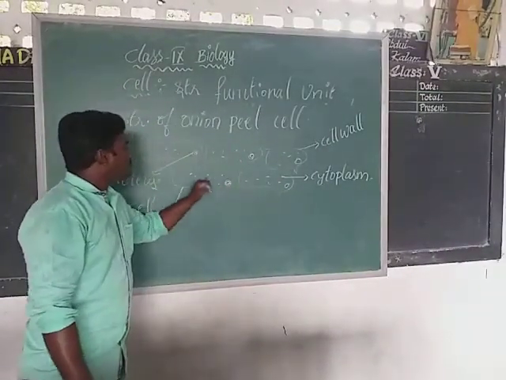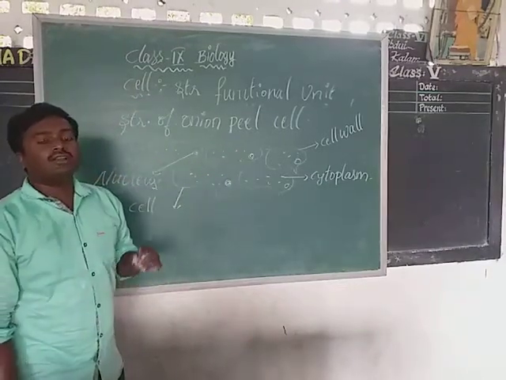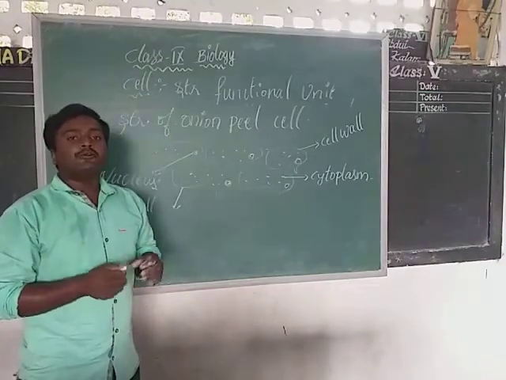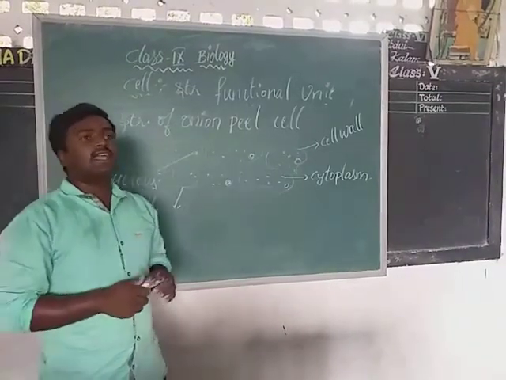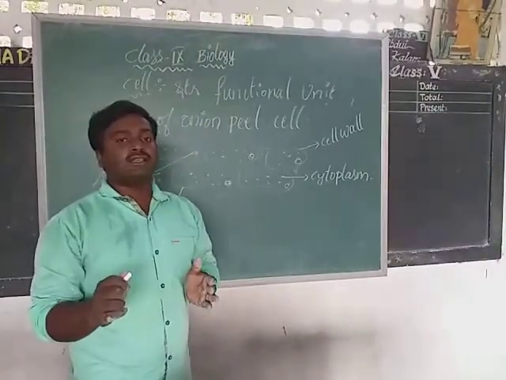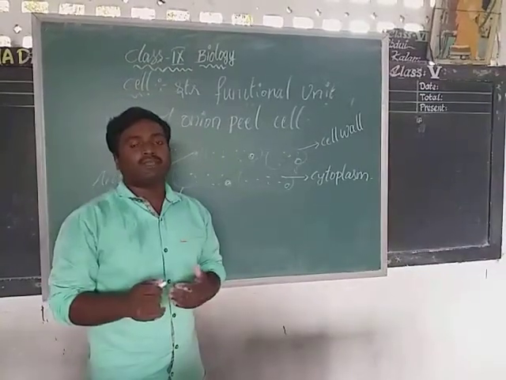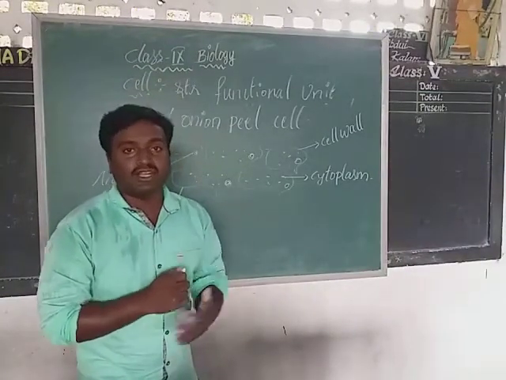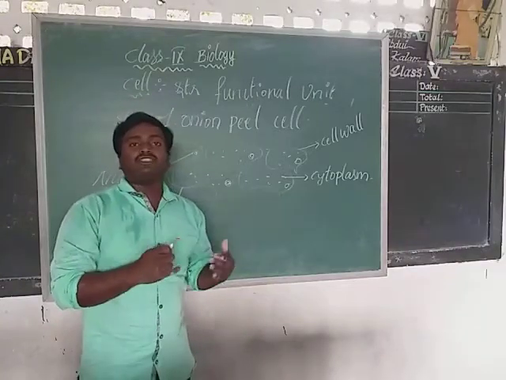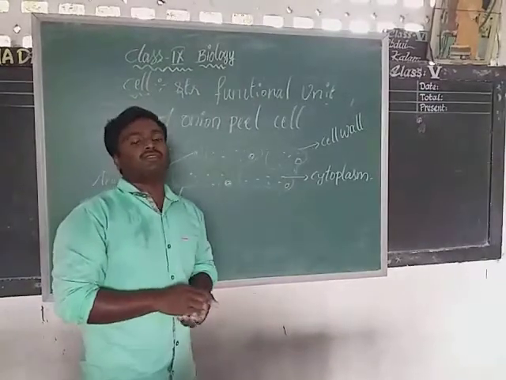What about these dotted structures in these cells? These dotted structures are called nucleus. What is the use of the nucleus? The nucleus acts like a genetic barrier and it is useful to transfer the messages about parental information to the children. It transfers the parental information to the children and it controls all the activities of the cell.